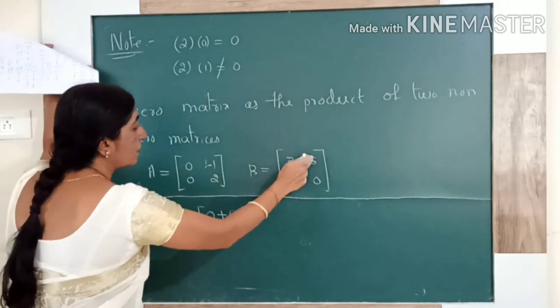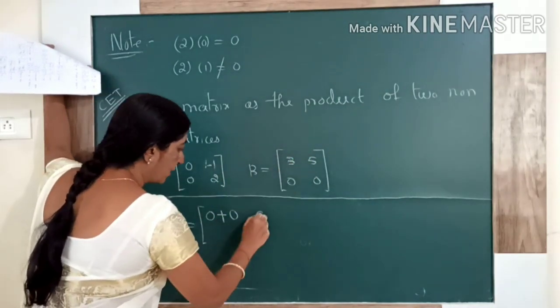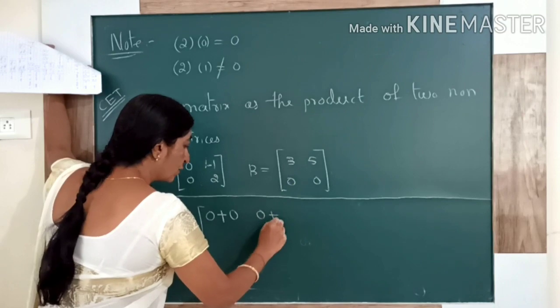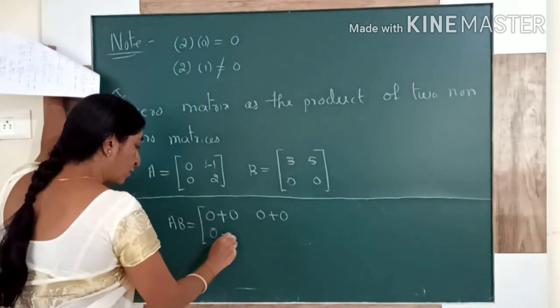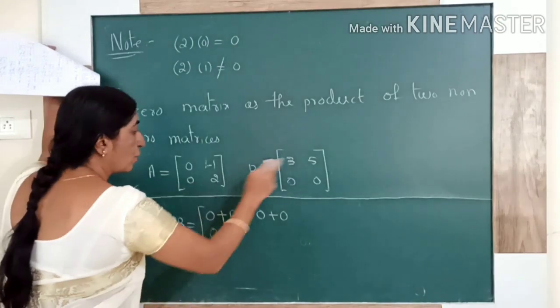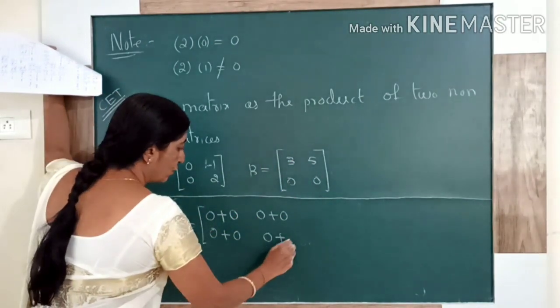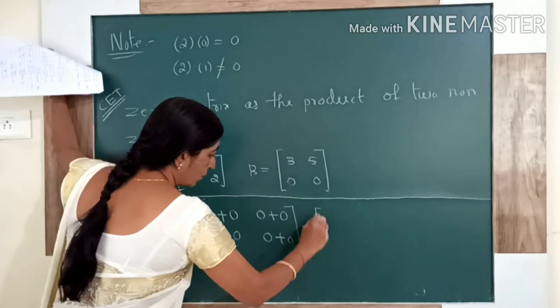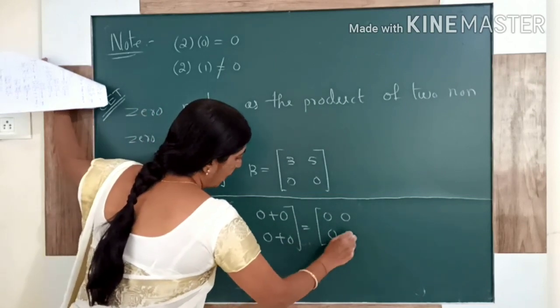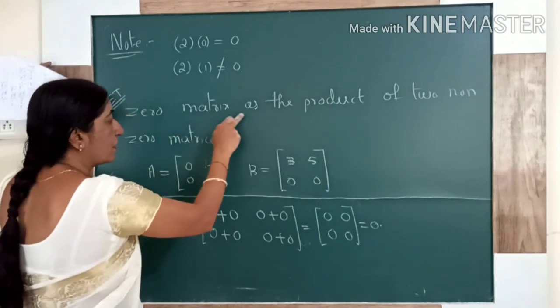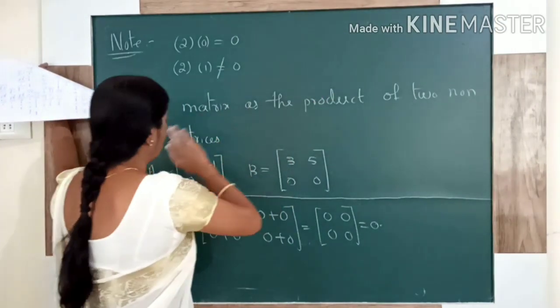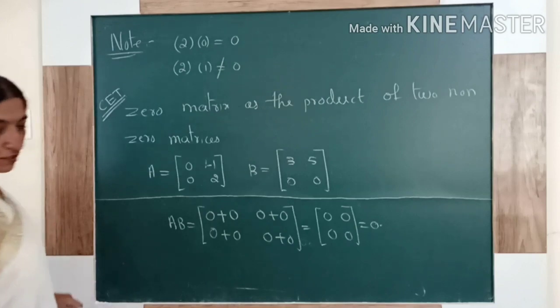Then first row with second column: 0 into 5, minus 1 into 0. Second row with first column, also 0. Second row with second column, also 0. See that answer, is it 0? But A and B are not 0. That means zero matrix as the product of two non-zero matrices. Is it clear?